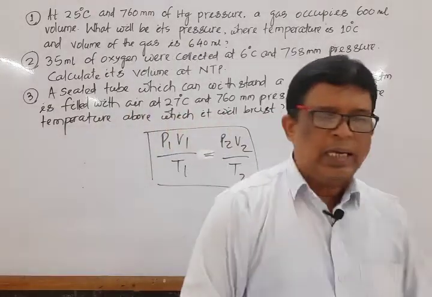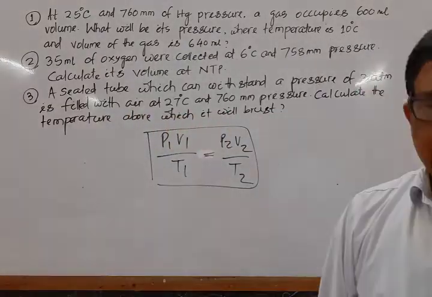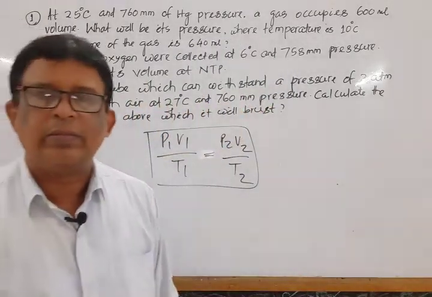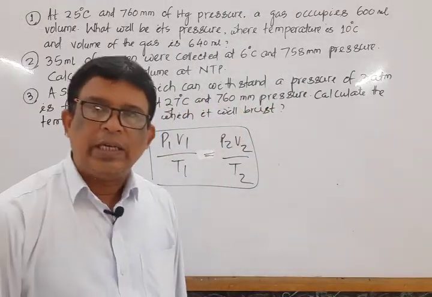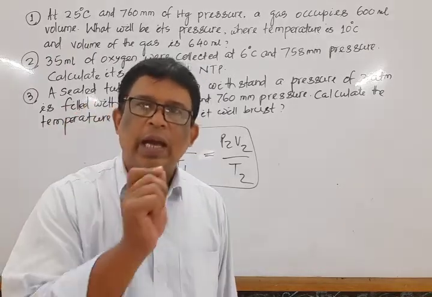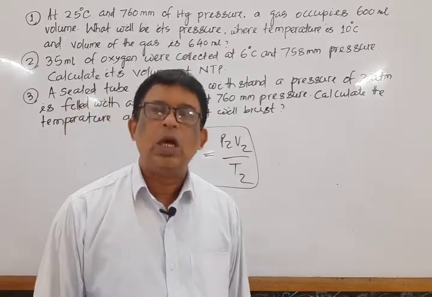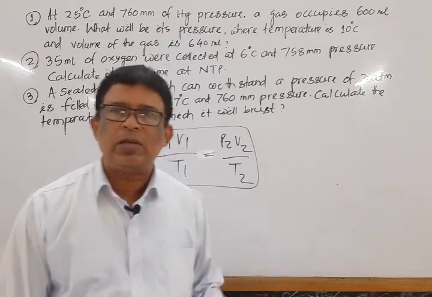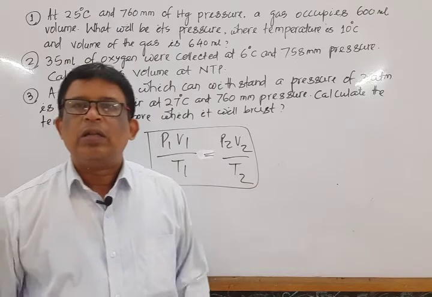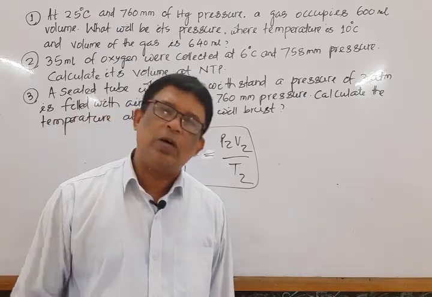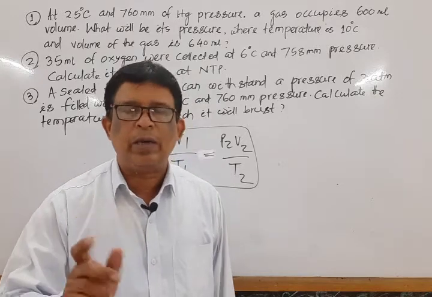What is the combined gas equation? That means the gas equation which gives the simultaneous effect of pressure and temperature on the volume of a given mass of a gas.